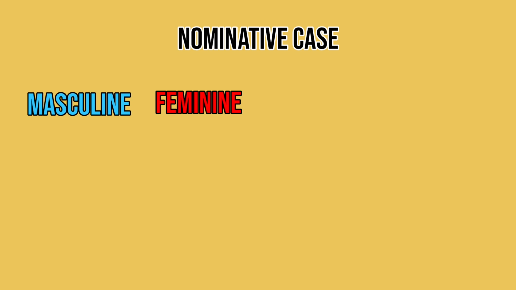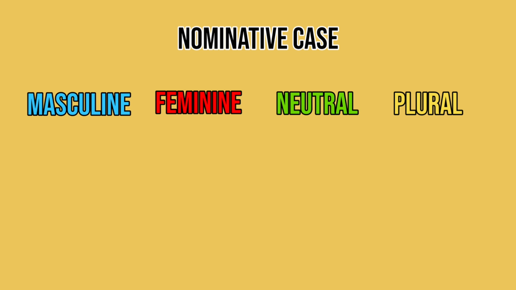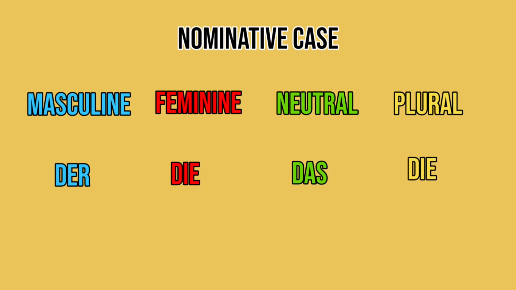In the book, we will be showing masculine things as blue, feminine things as red, neutral things as green, and plural things as yellow. But this is not a fixed rule. This is just for the book. In German, we do not really have one "the" like in English. We have multiple depending on the gender. So basically, there is a table that you're going to have to learn, which I'm displaying on the screen right now. In masculine, it is der.